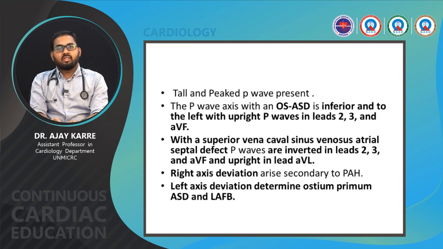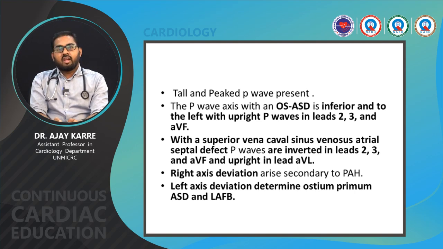The P wave axis with an ostium secundum ASD is inferior and to the left, with upright P waves in leads 2, 3 and AVF. With SVC type of sinus venosus atrial septal defect, P waves are inverted in leads 2, 3 and AVF and upright in AVL. These are the differentiating points between ostium secundum ASD and sinus venosus type ASD ECG wise.